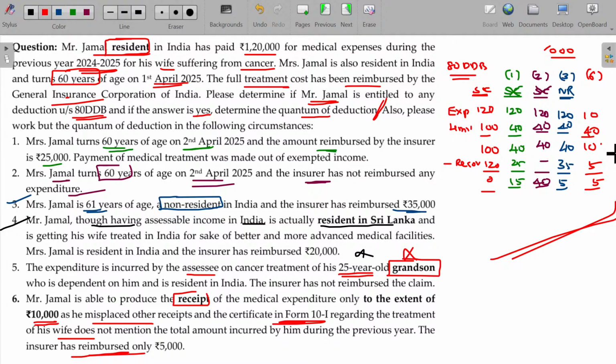Hope you will now be able to understand the 80DDB deductions. Currently the 40,000 rupees deduction is meaningless. If you go to a hospital to stay and get treated, the bill is guaranteed to be a minimum of 1 lakh plus. Anyhow, this will be scrapped sometime later. In the new tax regime, these things are not eligible at all.